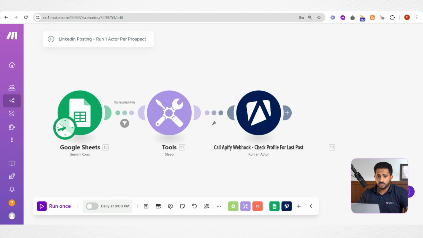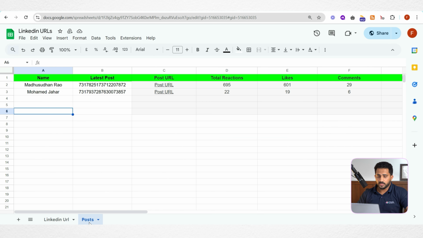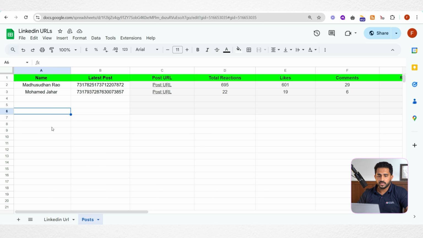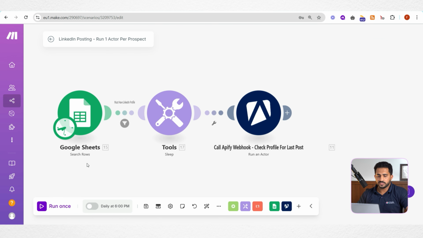So what we'll do, here you can see in our database there are only 2 posts from these 2 users. So we will be updating the reaction, likes and other engagement details for these 2 posts. And for the first one, the post from this user is not in our database, so we'll be adding the latest post from Muhammad Fasil here as a new item along with all the engagement details. So now let's run and see the result.